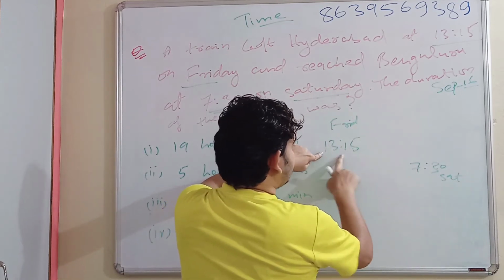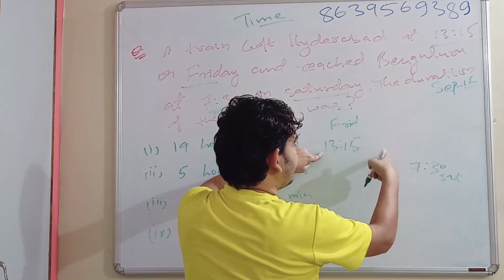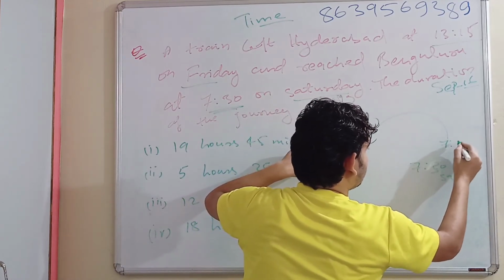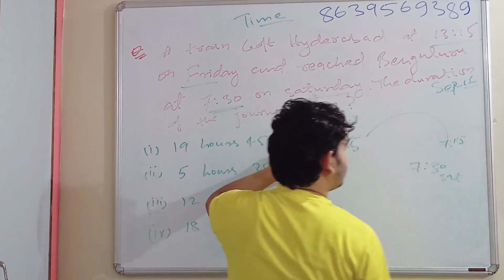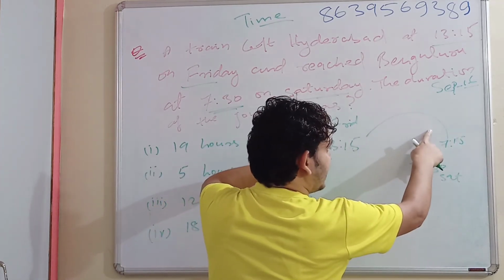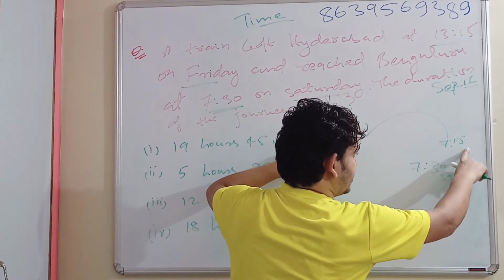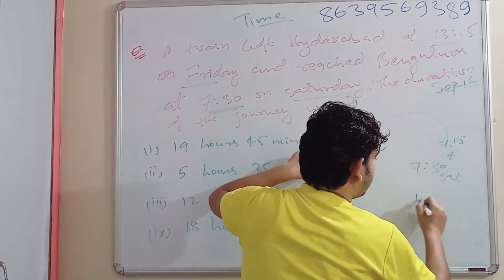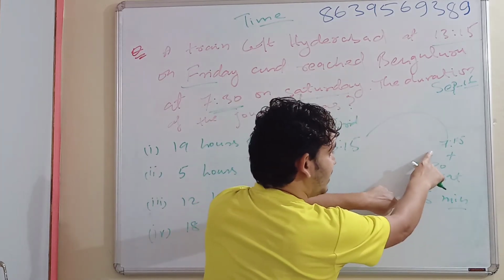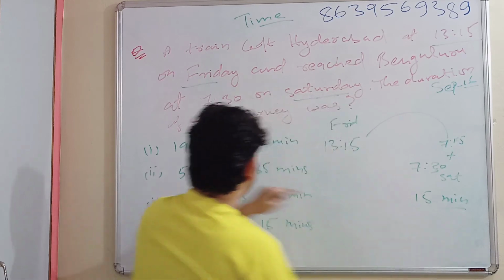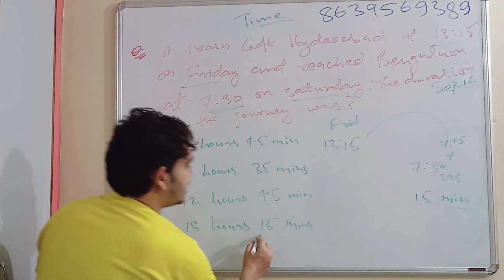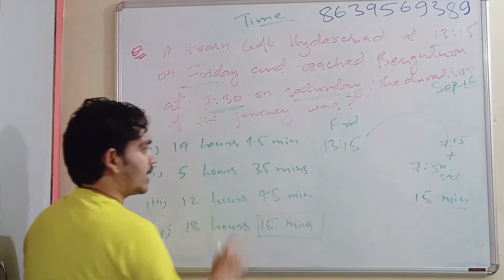So if I continue at this rate, 13:15, 14:15, 15:15 and so on, if I continue up to 7:15, that will be hours completed. From 7:15 onwards, extra 15 minutes is traveling. Means the extra time that the train is traveling is nothing but 15 minutes. So if you look at the options, in the fourth option only, there is an extra 15 minutes.